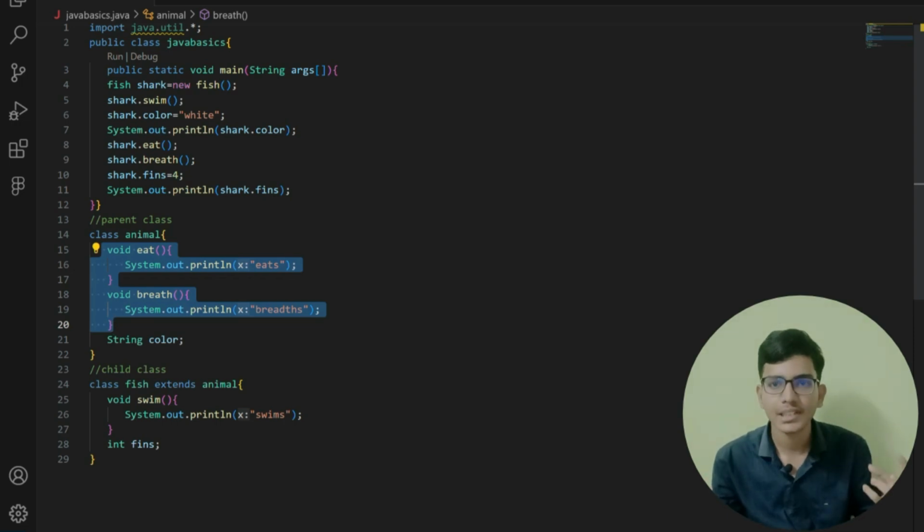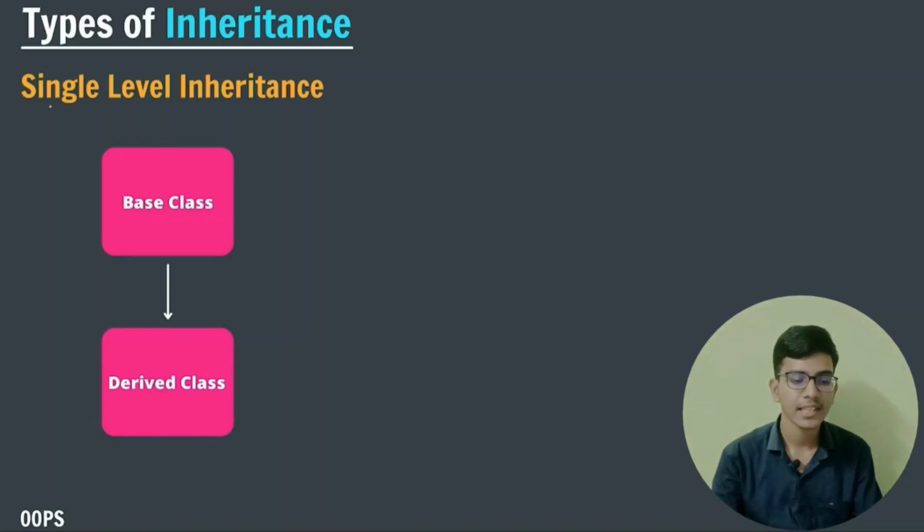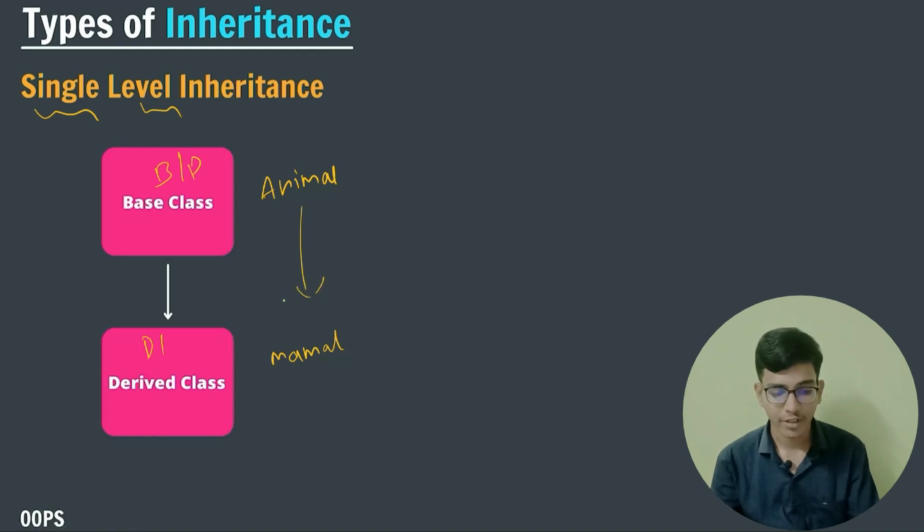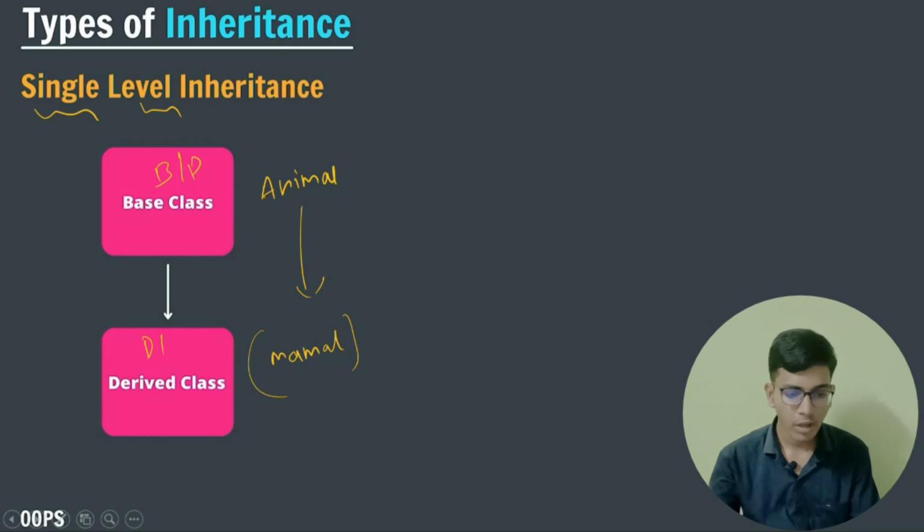Now there are various kinds of inheritance. Let us talk about each one of them in detail. The first kind of inheritance is single level inheritance. In this we will have a base class, that is our parent class, and after it we will have a derived class. You can take this example as animal. Animal is the base class, and after it, mammal is the derived class from our base class, our parent class. This is how single level inheritance works.